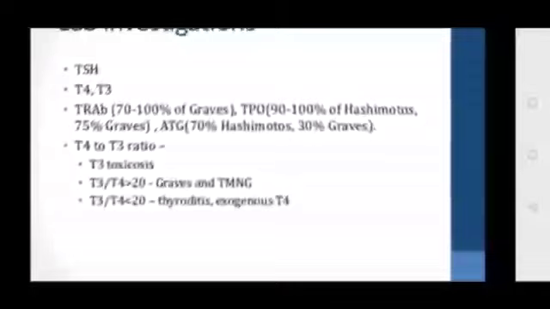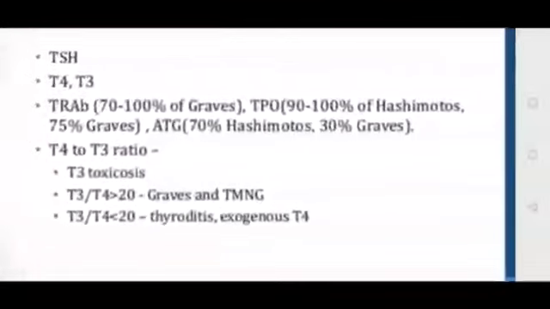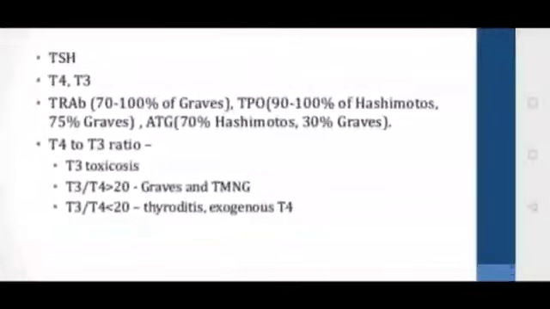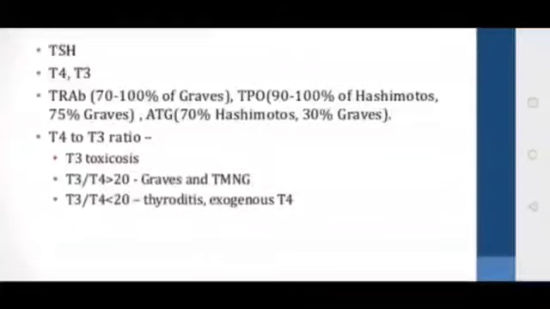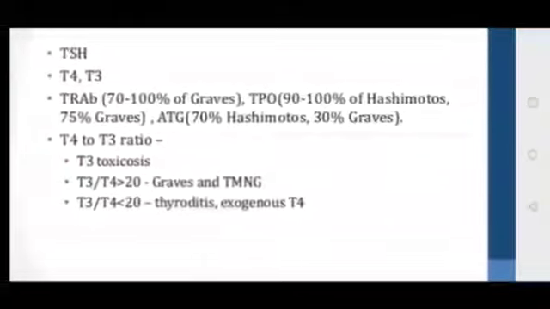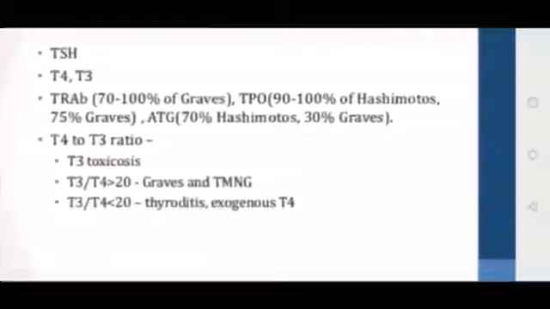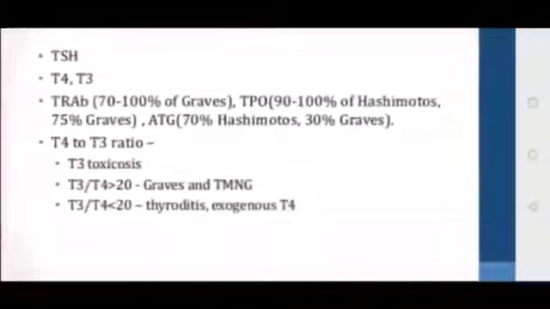Okay, what about the T3 to T4 ratios? In T3 toxicosis, in case of Graves and toxic multinodular goiter, the T3 to T4 ratio will be more than 20. And in case of thyroiditis and exogenous intake of T4, the T3 to T4 ratio will be less than 20.